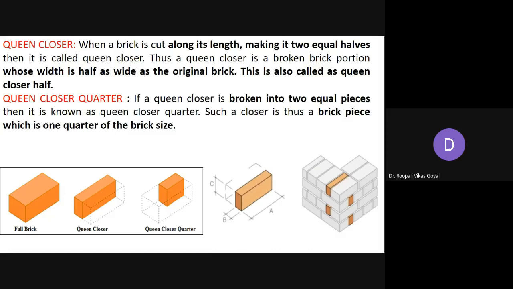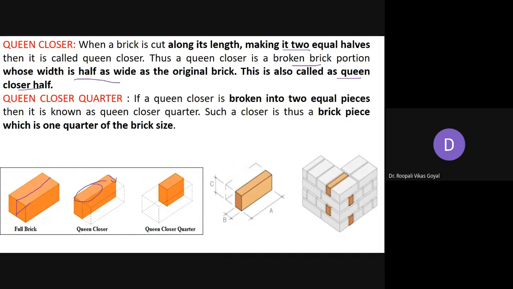So next is queen closer. Basically, when a brick is cut along its length, making two equal halves of the brick. So this is the full brick. यहाँ से पूरा आपने cut कर दिया है, यहाँ से पूरा आधा. So this portion will remain. Then it is called the queen closer. So it's a broken brick portion whose width is half. उसकी width half हो गई, but the length remains the same. Length is the same, but its width is half. Then it is called the queen closer half.